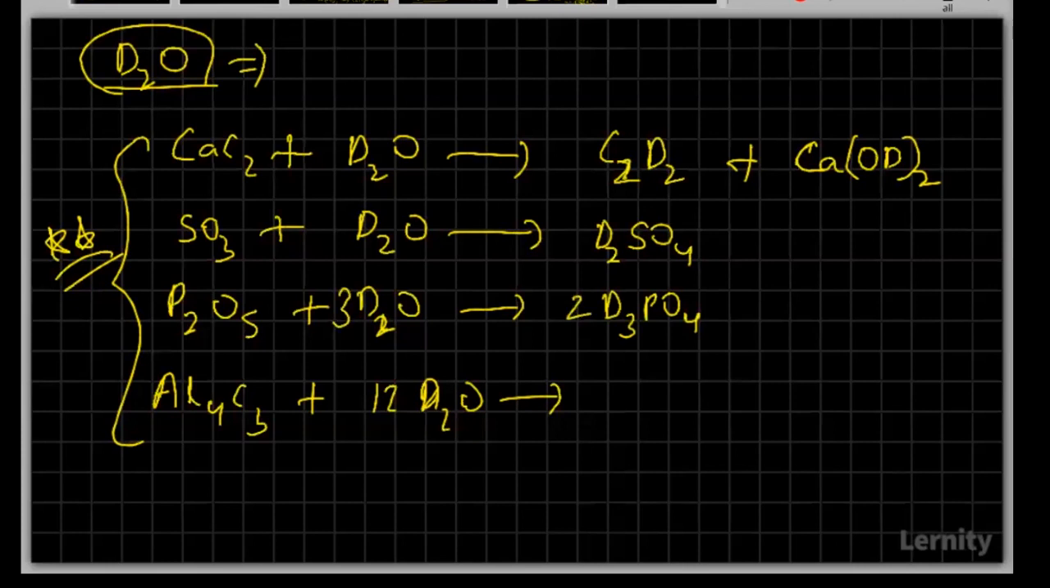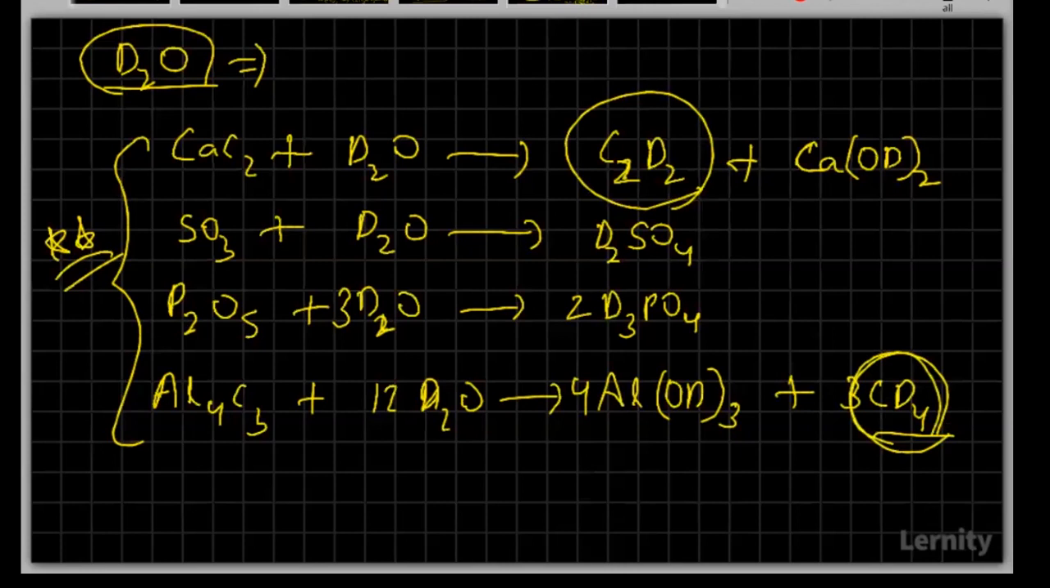And aluminium carbide, that is used for the formation: first of all, it will be forming aluminium deuteroxide, and here it will be deuteromethane. Please focus on what is being formed. Aluminium carbide is used for the formation of methane. Remember that. And calcium carbide is used for the preparation of acetylene.